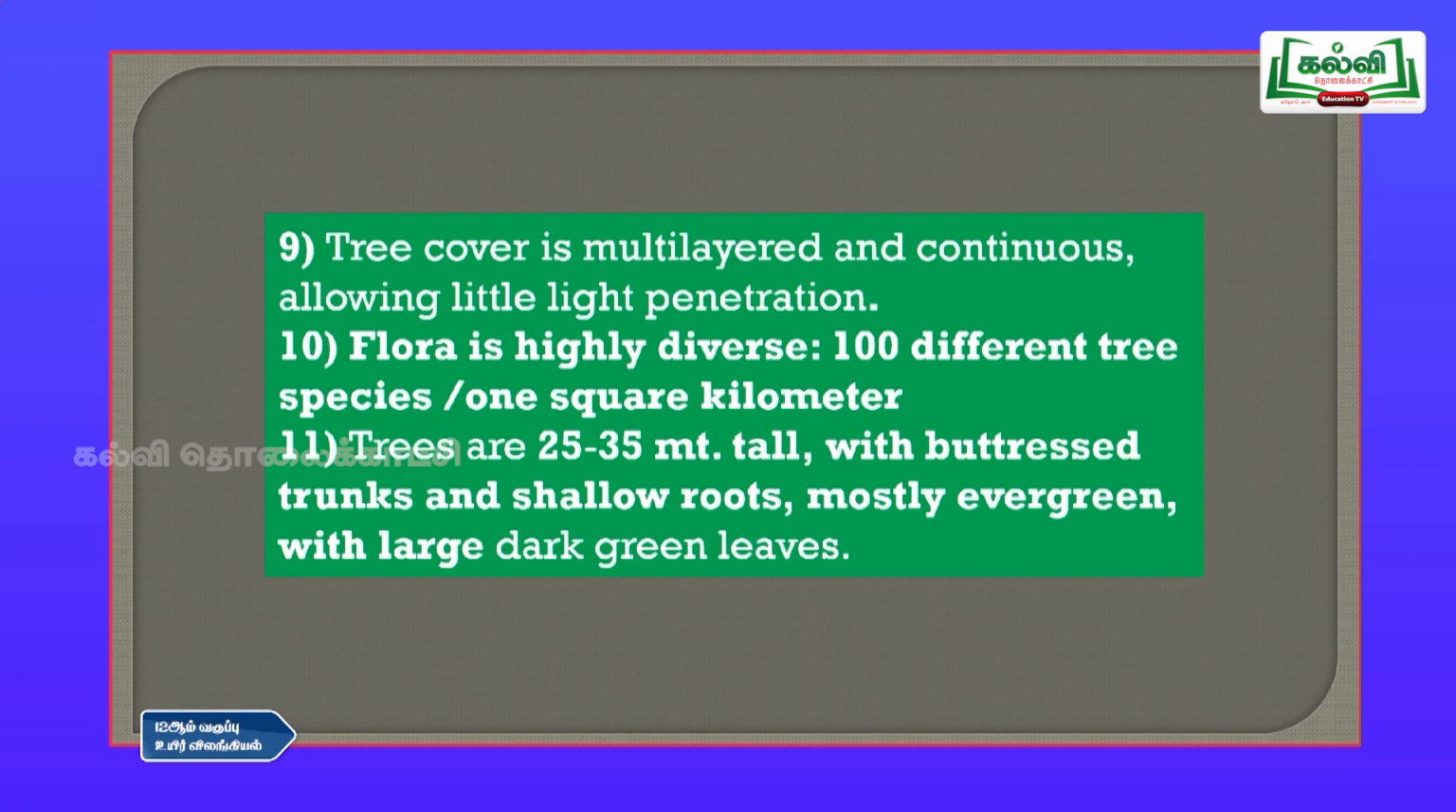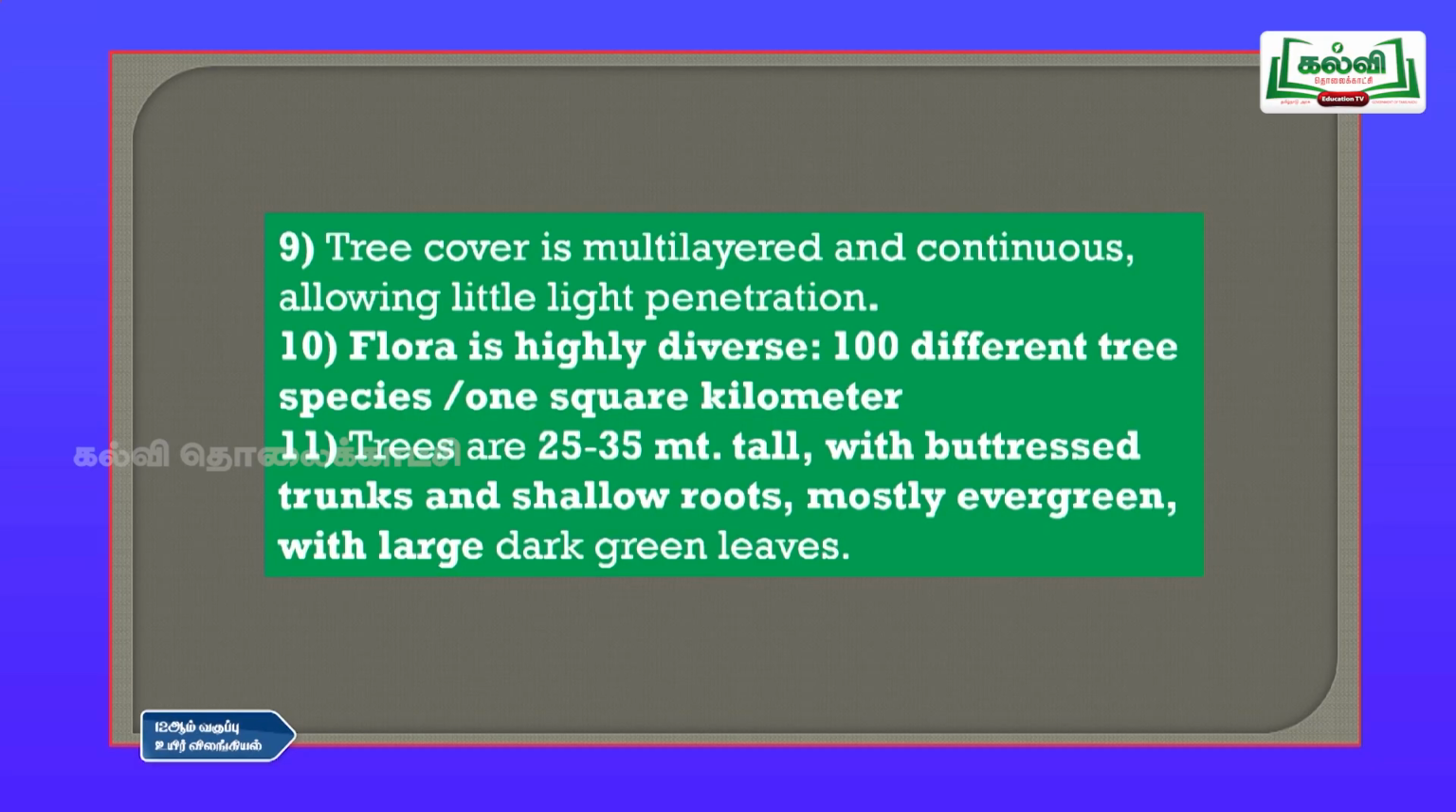And 11th point is trees are 25 to 35 meters tall with buttressed trunks and shallow roots and mostly evergreen with large dark green leaves. That means buttress means they are widely stable enough so that they can hold the large trunk. The trunks are so hard that they can hold many branches and leaves, and their roots are shallow, and mostly they are evergreen.